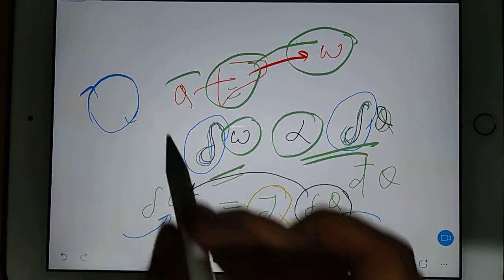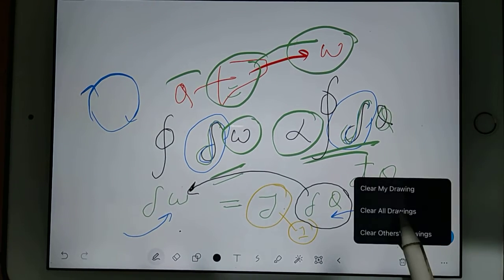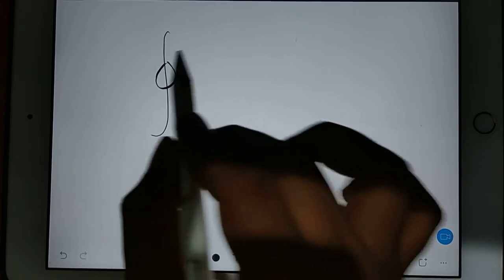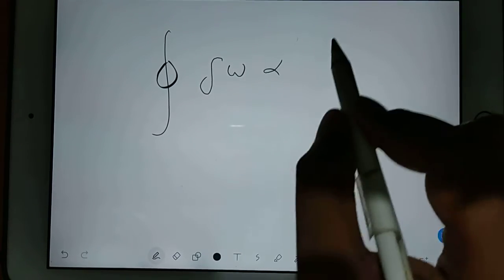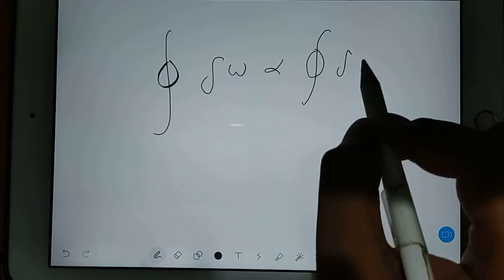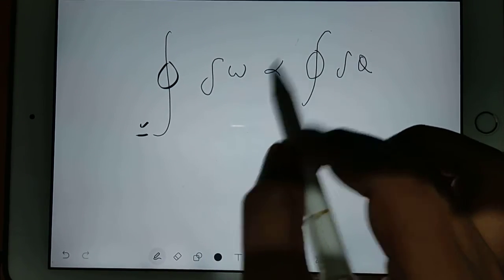So before that, you should put cyclic integral. I mean, if I change the page, cyclic integral of work done, work transfer, is proportional to cyclic integral of heat transfer. What is the difference between integration and cyclic integration?